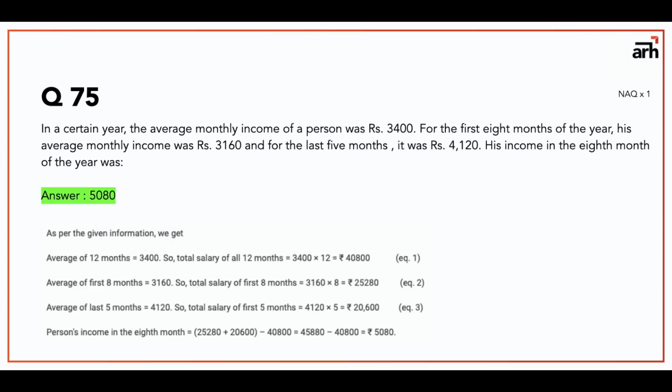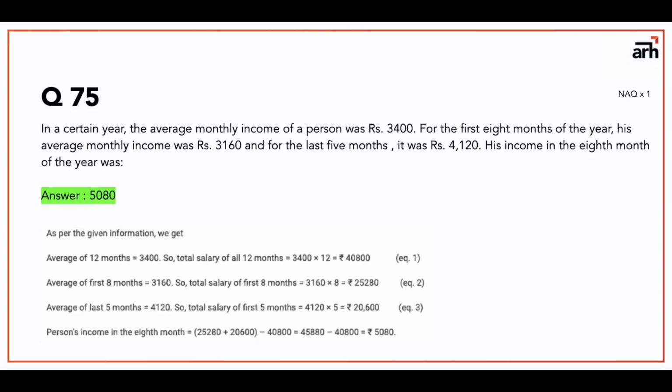Now average of first 8 months was 3160. So he earned a total of 25,280 rupees in first 8 months. In the last 5 months he got 4120 into 5, that is 20,600.